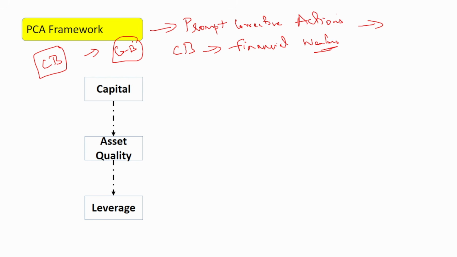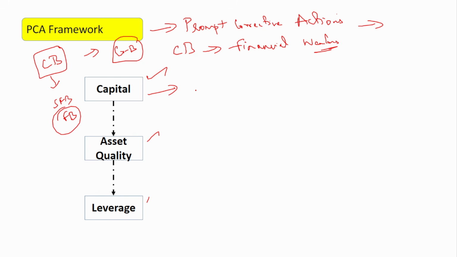For now, you have to remember that for the commercial banks, this includes even the foreign banks. Okay, commercial banks include small finance banks and also the foreign banks that are having branches in India. They all are monitored using these 3 parameters under the PCA framework.